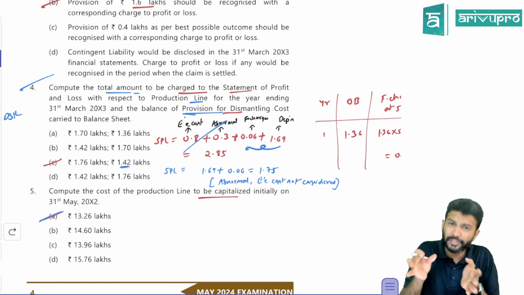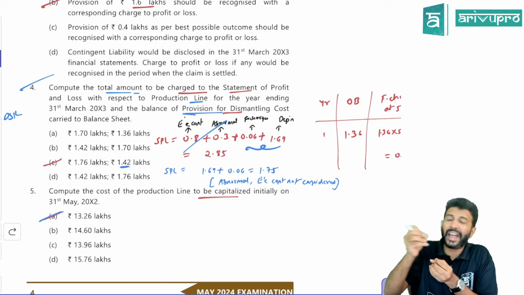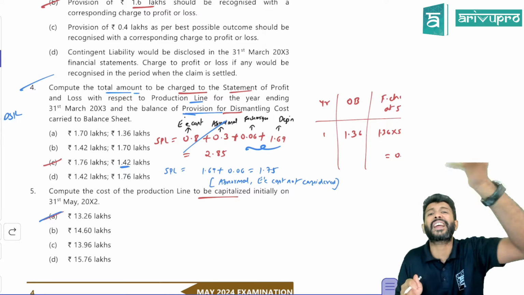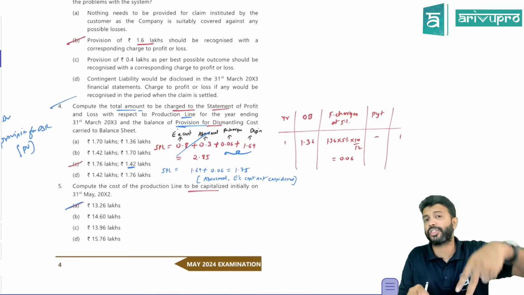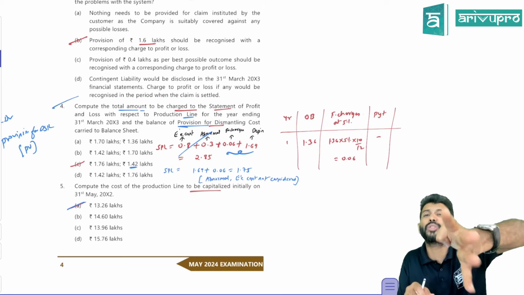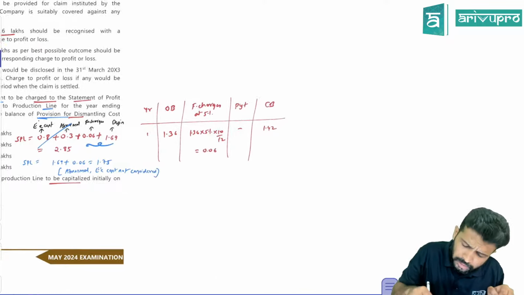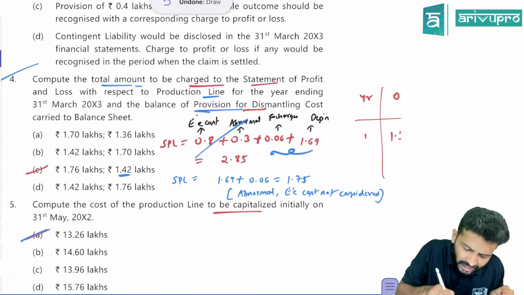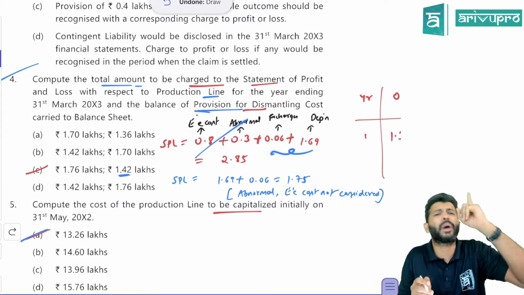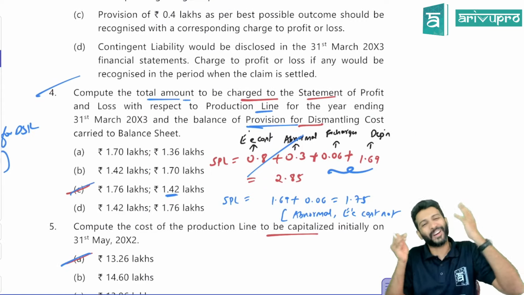But even if it is so, sir, when you are answering an MCQ question, even if the answer is not the same, the closest answer you will select. Two things they asked in this MCQ: what is the provision for DSR closing balance, and how much expenditure will be transferred to P&L? What is the provision for DSR closing balance? 1.42. Does any option have 1.42? No, only one option has, which is option C. So invariably, you have to select option C only.